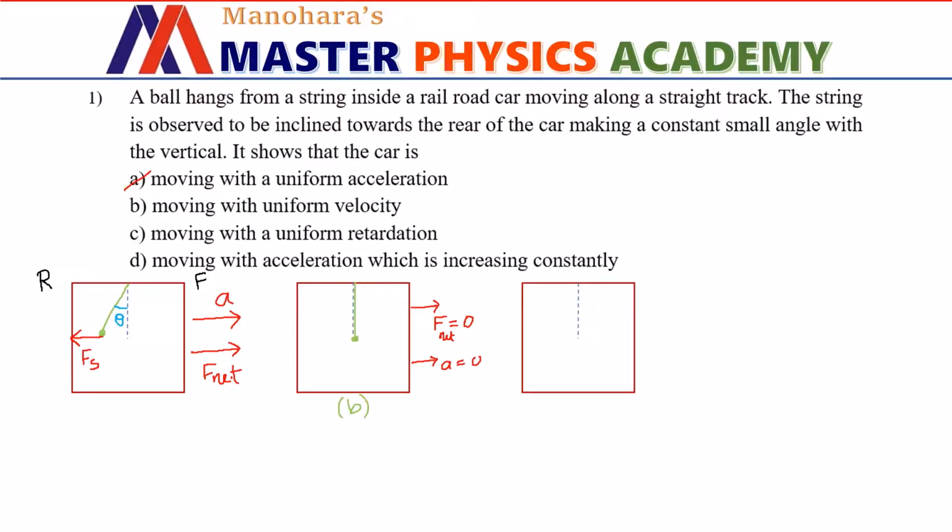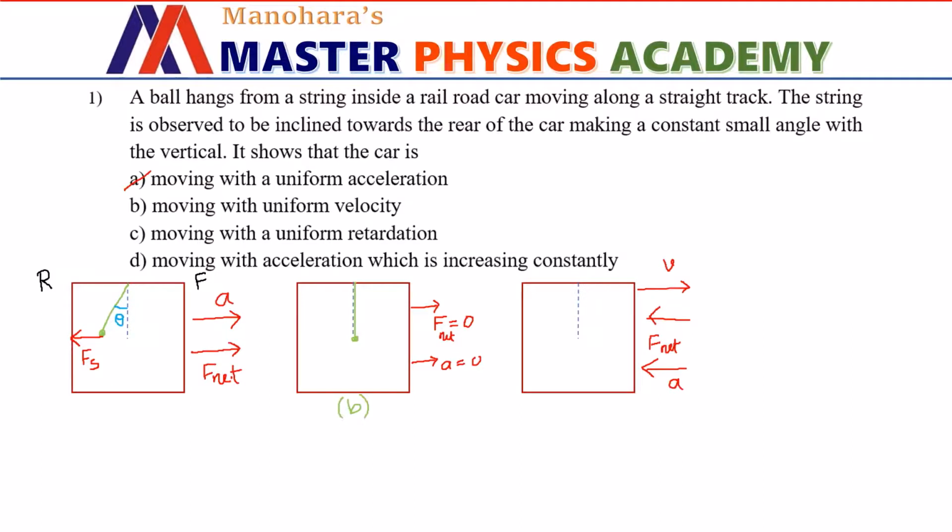the motion will be in the forward direction. The net force acting on the frame, that is rail car in this case, will be in the opposite direction. That means it is acting towards the rear end of the rail car, because of which there will be retardation directed backwards.